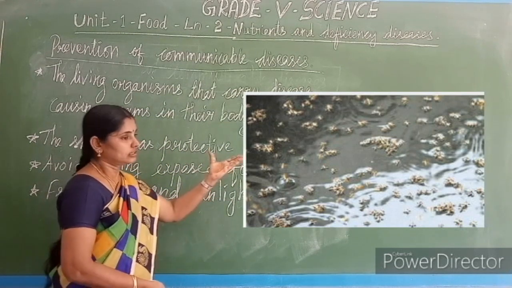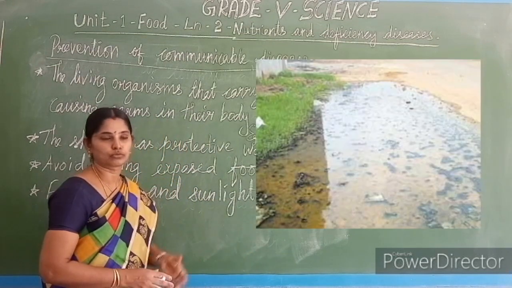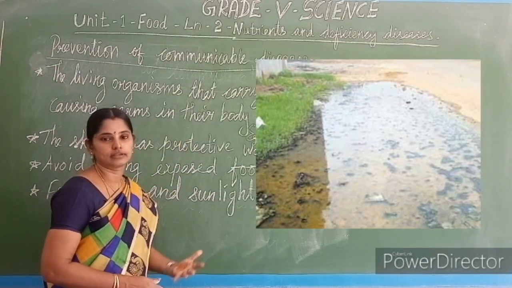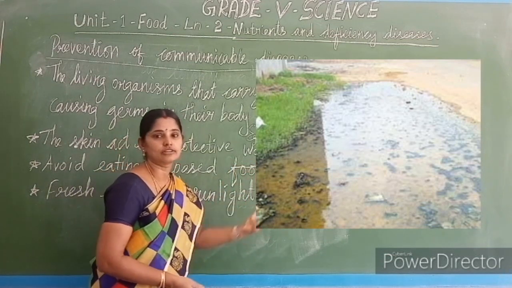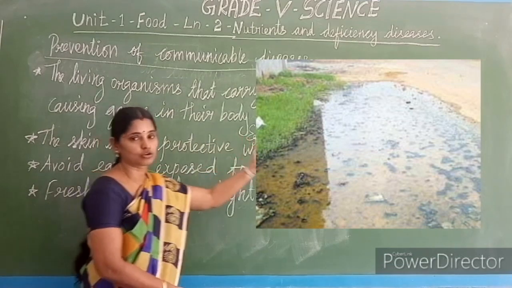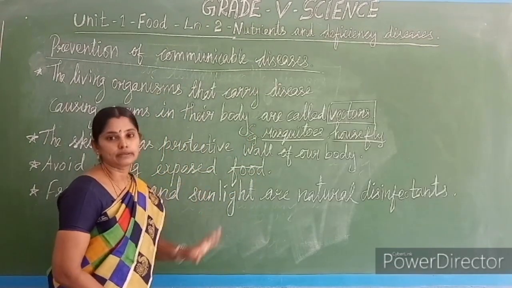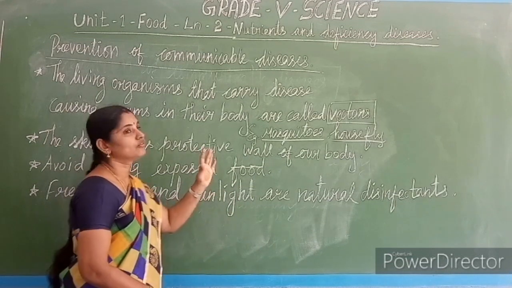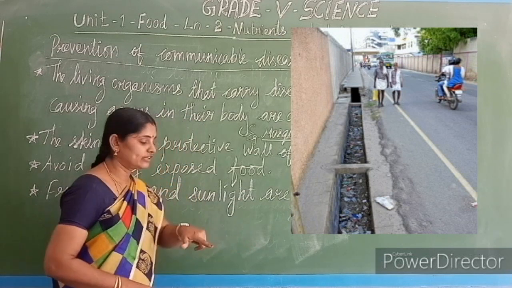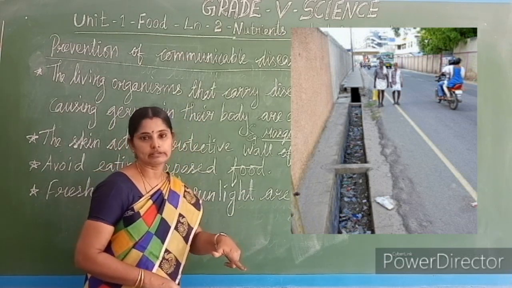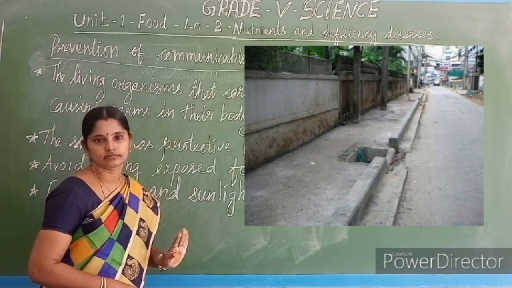If there is any puddle, a small area filled with water for a long time and kept undisturbed, the mosquitoes, houseflies and all the flies which carry germs, all those vectors, will breed there. To avoid breeding, what should we do? The drain should be covered. If any water is blocking there, you have to clean it then and there.